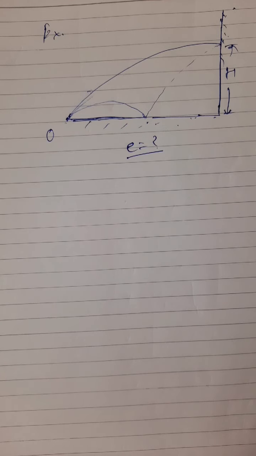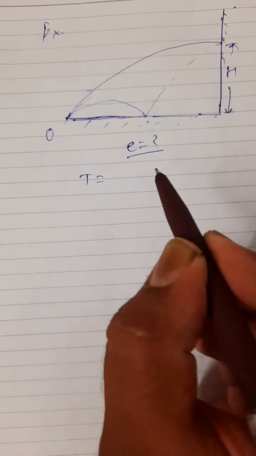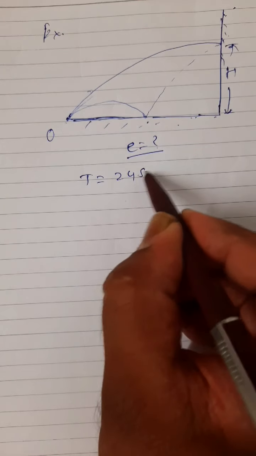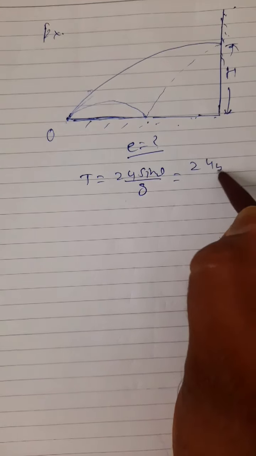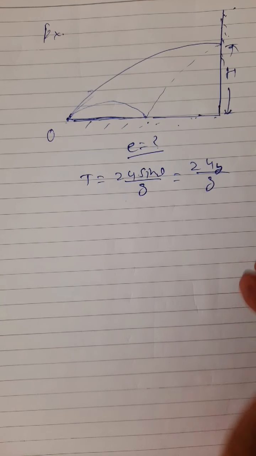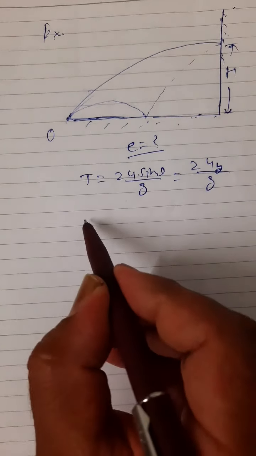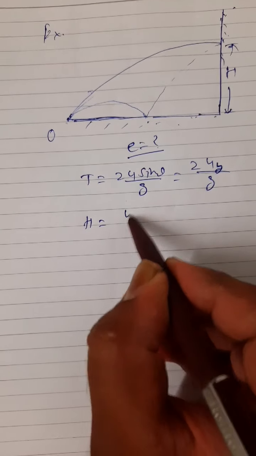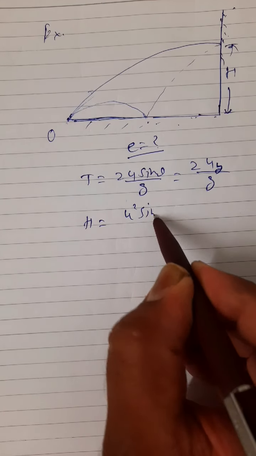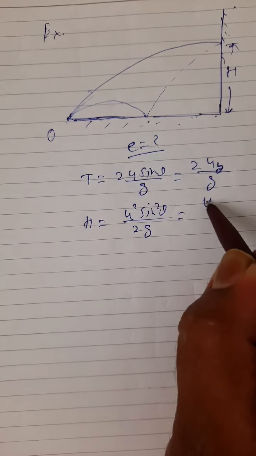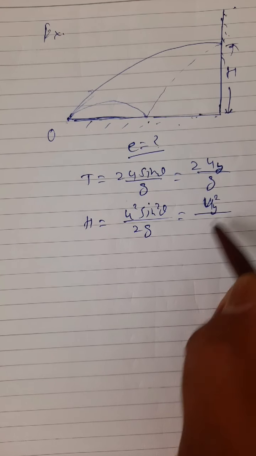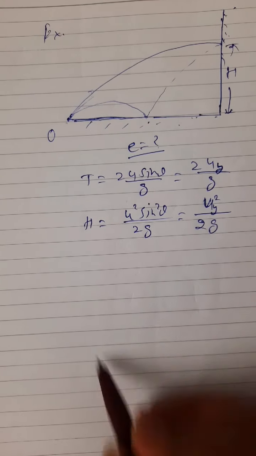First of all, I would like to write, as you write T is equal to 2u sine theta upon g, I write 2uy upon g. Any problem? You write h is equal to u square sine square theta upon 2g, I write it uy square by 2g.